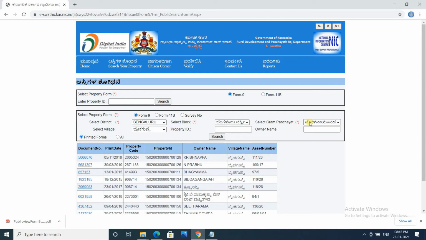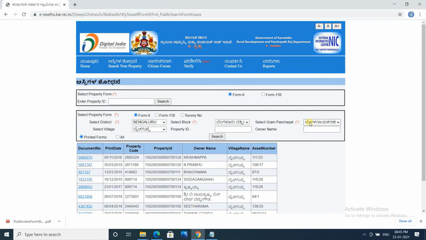So eSwathu is the site designed by Karnataka government which helps to find out online, instantly, the property details, who is the current owner, who was the past owner, and the genuineness or validity of a property.